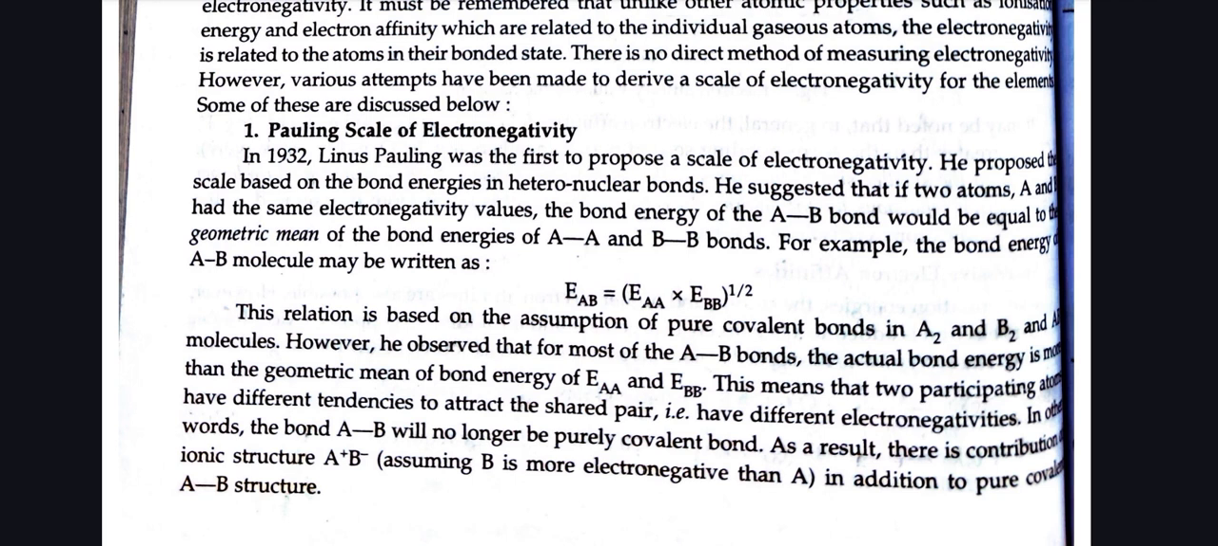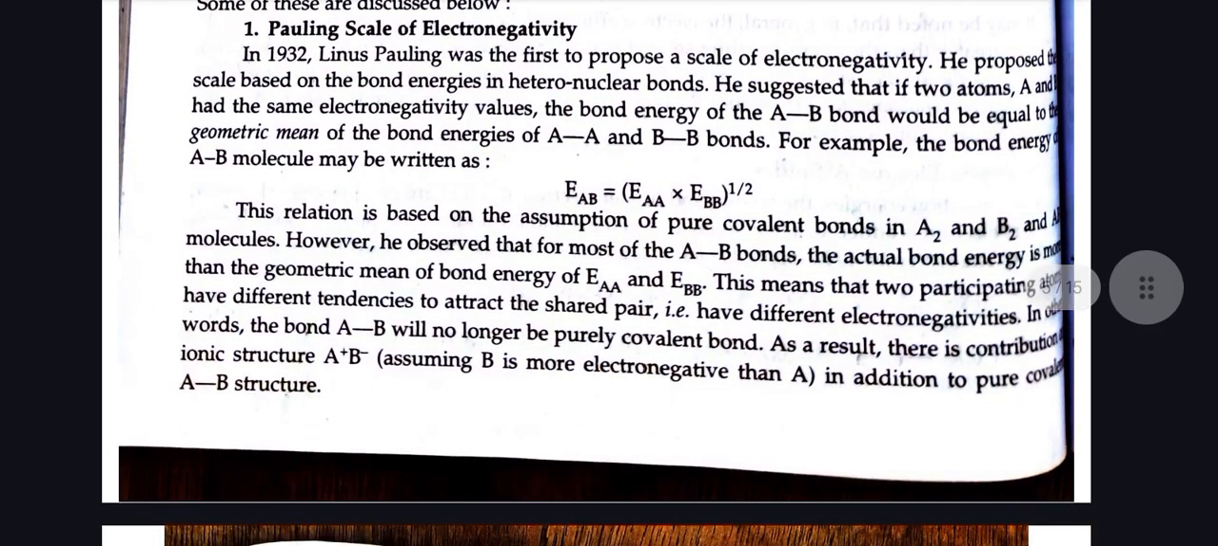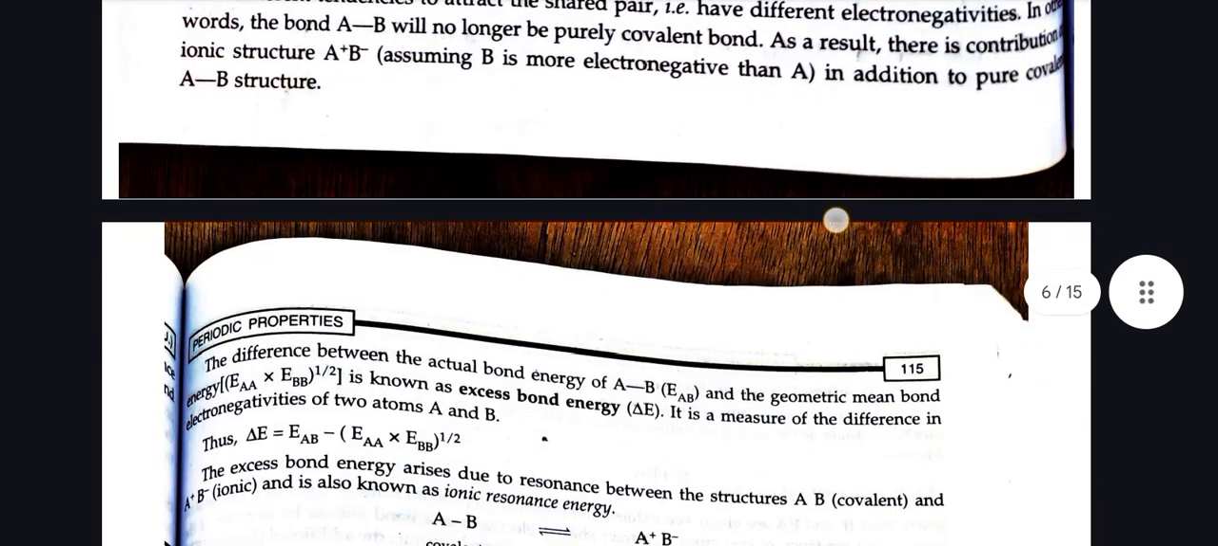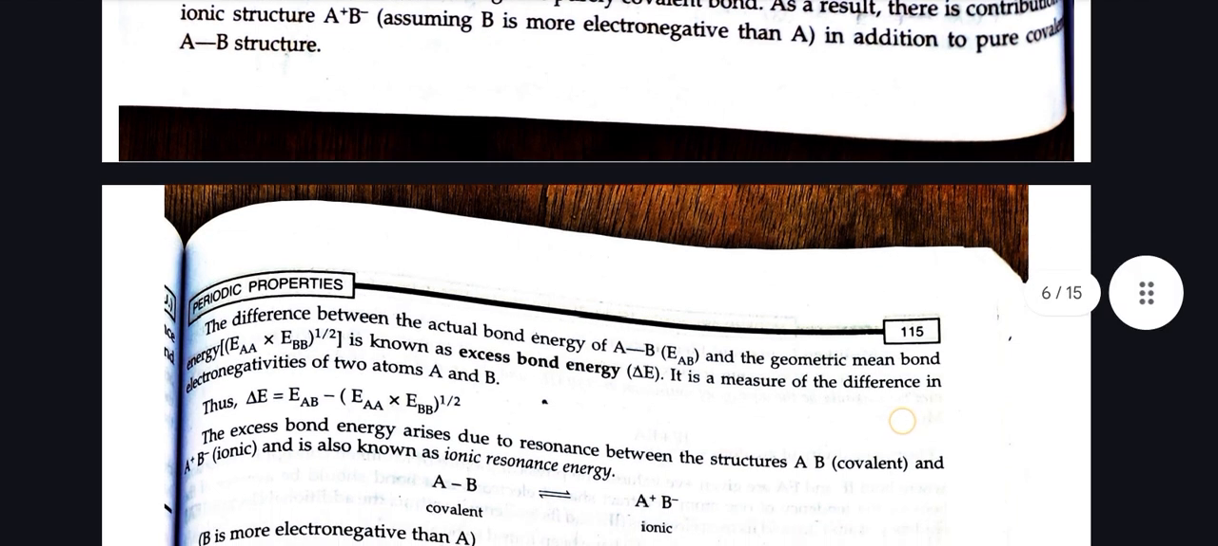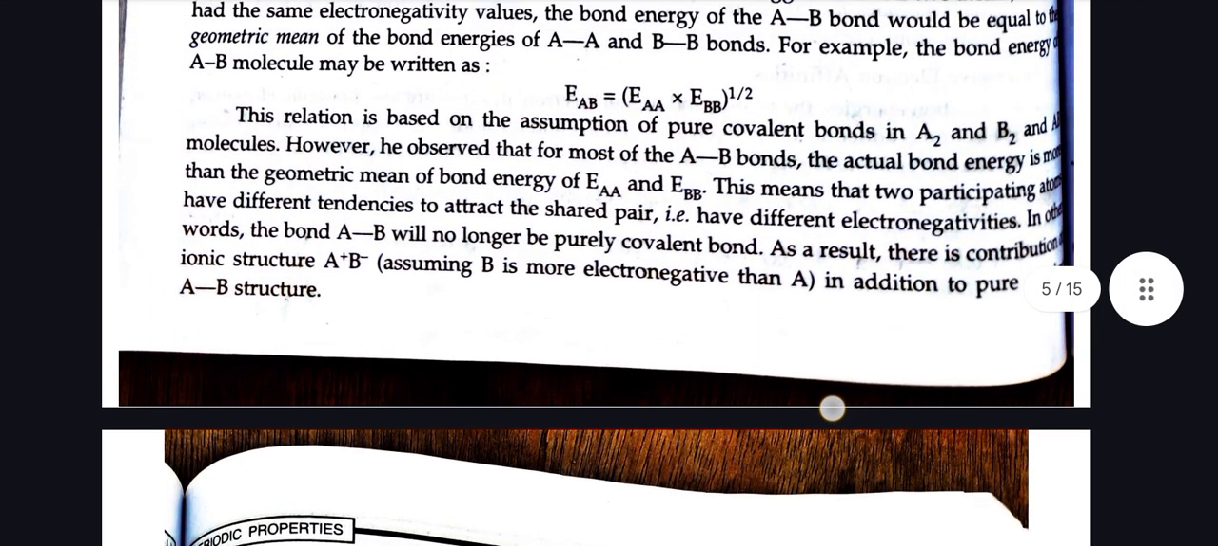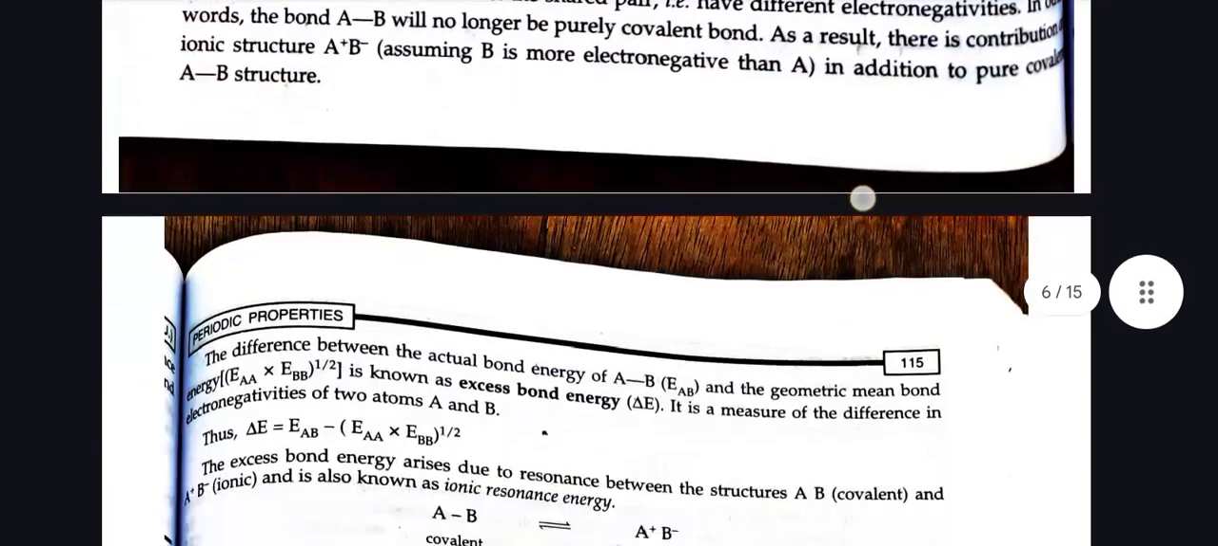This relation is based on the assumption of a pure covalent bond in A2, B2 and AB molecules. However, he observed that for most of the AB bonds, the actual bond energy is more than the geometric mean of the bond energies E_AA and E_BB. This means that the two participating atoms have different tendencies to attract the shared pair, that is, have different electronegativities. In other words, the bond AB will no longer be purely covalent. As a result, there is a contribution of the ionic structure A+ B-, in addition to the pure covalent AB structure.